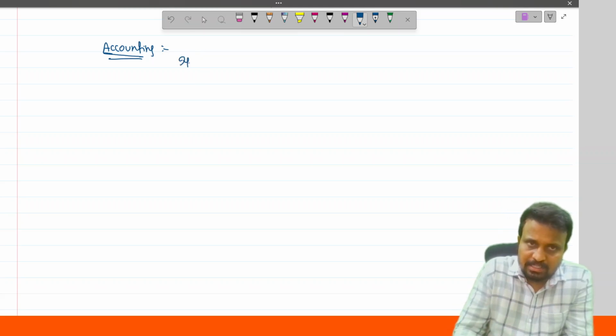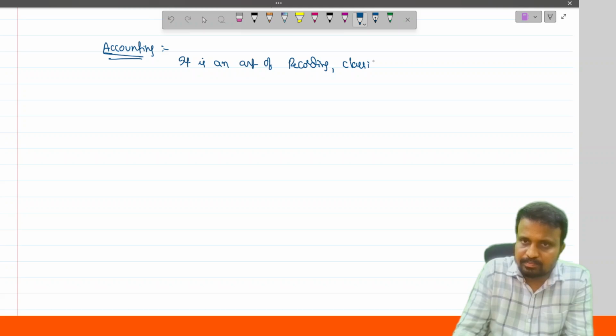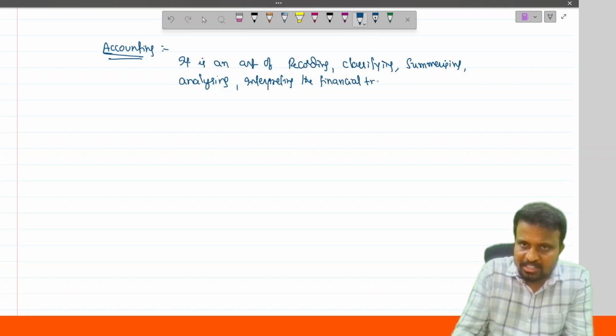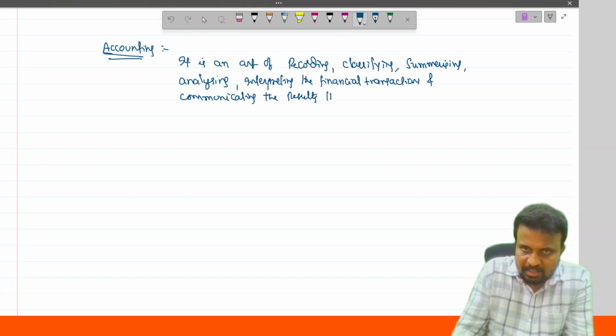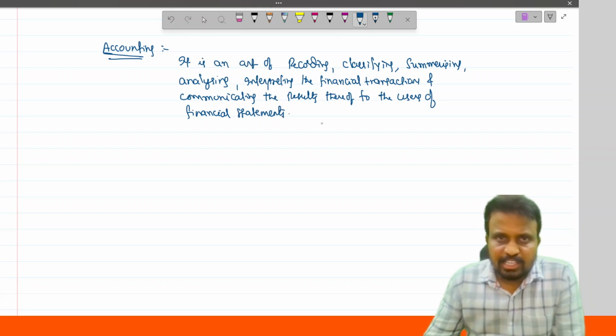Accounting is defined as an art of recording, classifying, summarizing, analyzing, interpreting the financial transactions and communicating results thereof to the users of financial statements. So it is defined as what?